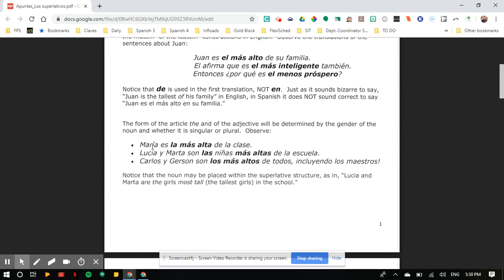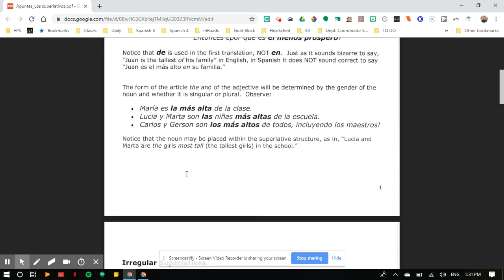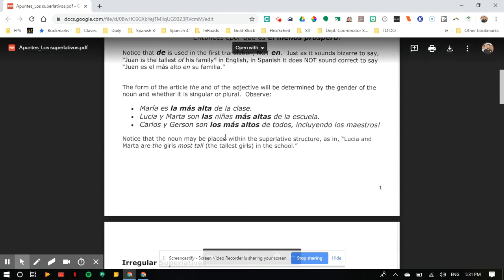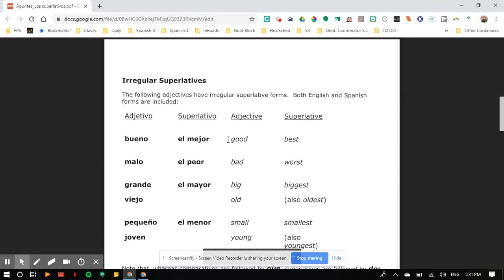So María es la más alta de la clase. Lucia y Marta son las niñas más altas. So this is las for two people and altas for two people. So notice that the noun may be placed within the superlative structure, as in Lucia and Marta are the girls most tall, but like that's plural, right? Or the tallest girls.